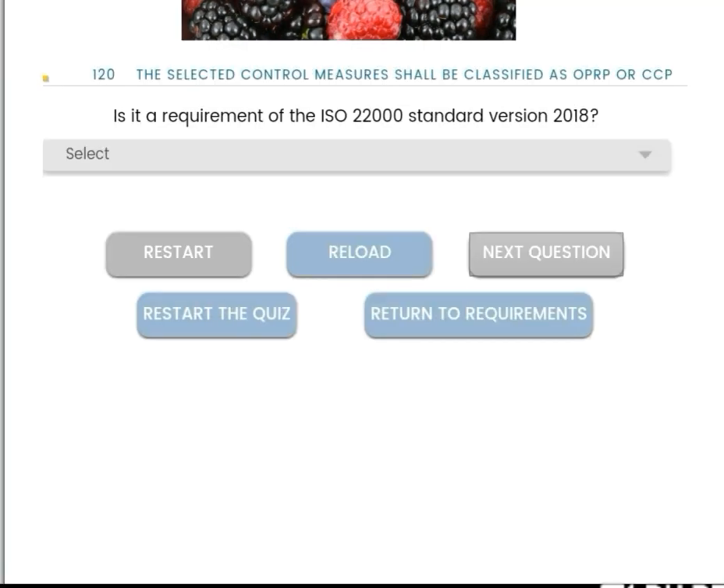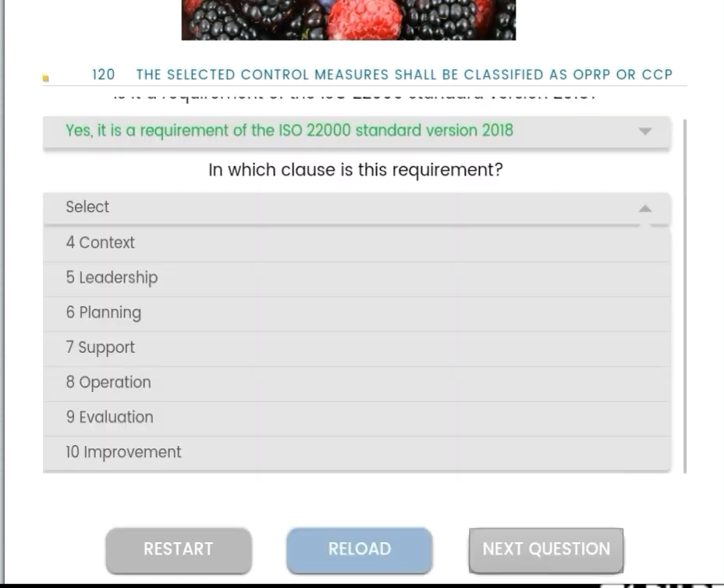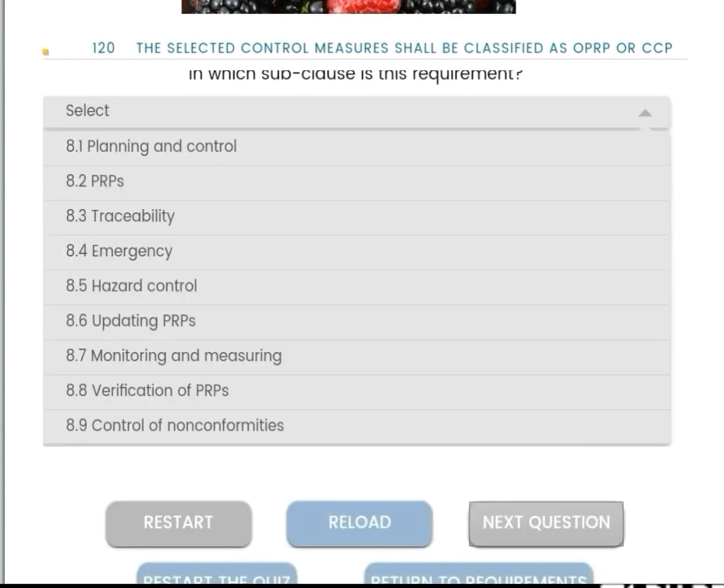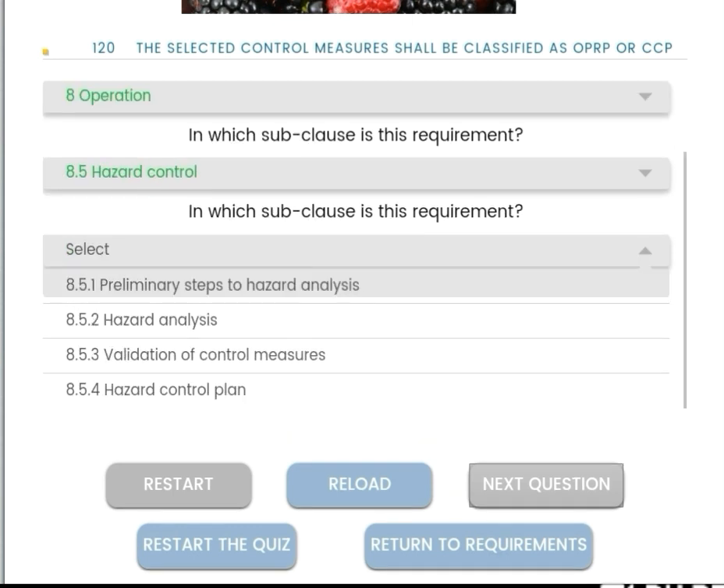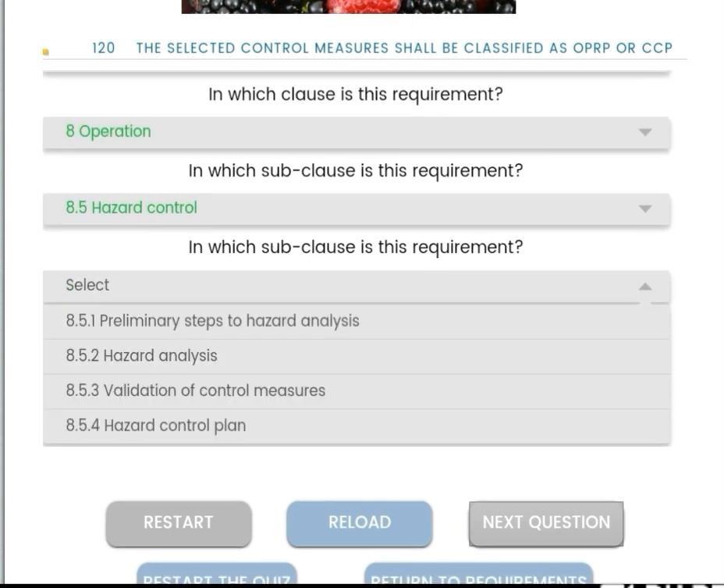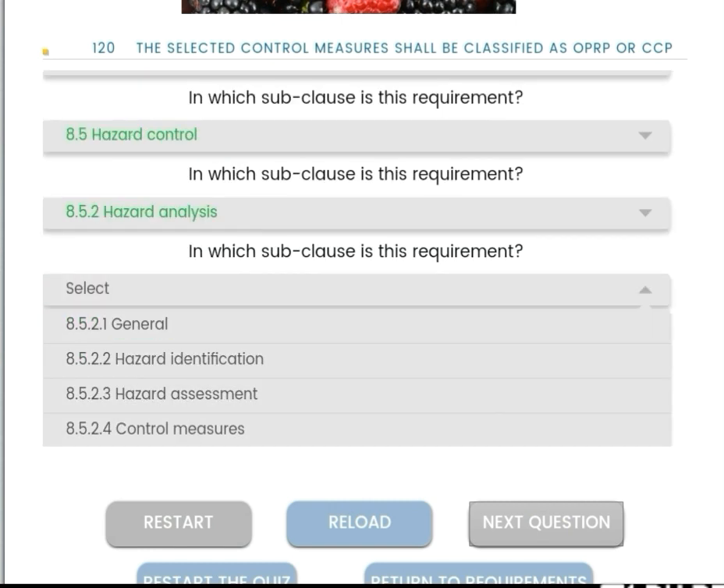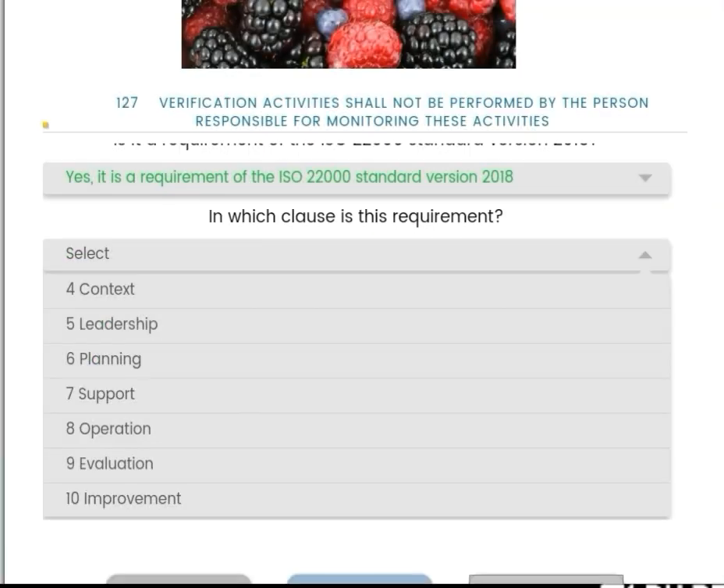Then the selected control measures shall be classified as OPRP or CCP. Yes, it is a requirement. The control measures are divided into CCP, OPRPs, PRPs. Yes, it is part of clause number 8, and 8.5 is the subclass hazard control, and the subclass is 8.5.2 hazard analysis. And what is the subclass? 8.5.2.4 control measures.